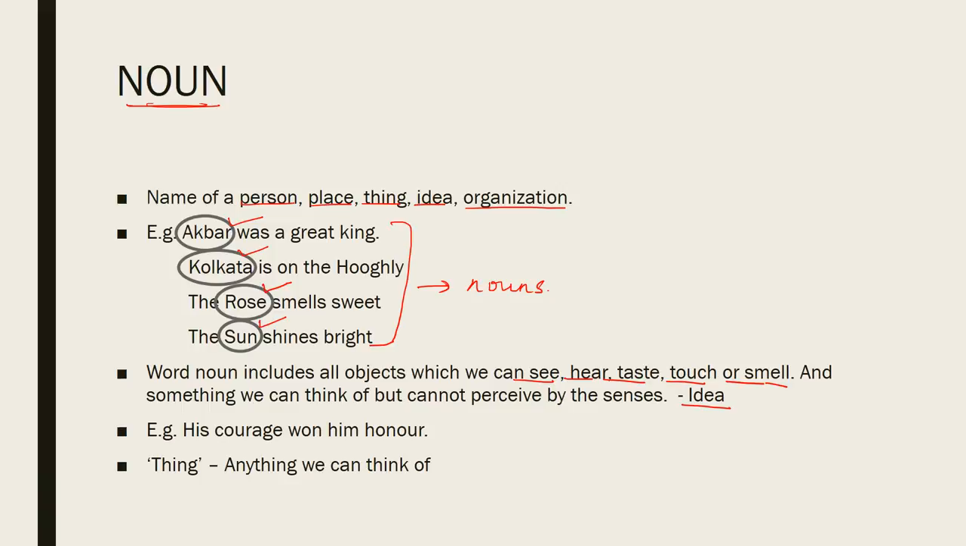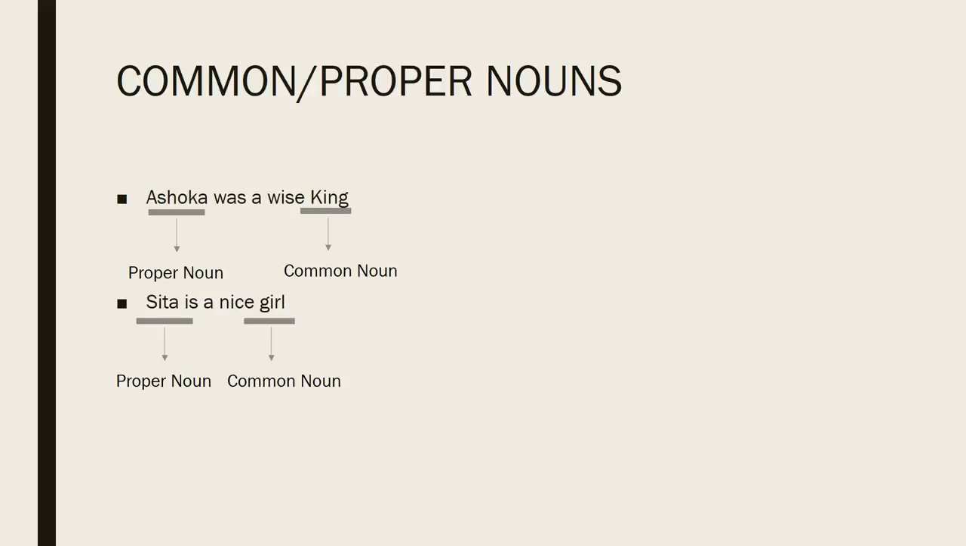An idea would be something like, his courage won him honor. Here, courage and honor are both nouns. The word thing is used to mean anything that we can think of. Look at the following sentence. Ashoka was a wise king. The noun Ashoka refers to a particular king, but the noun king might be applied to any other king as well as Ashoka. We call Ashoka a proper noun and king a common noun.